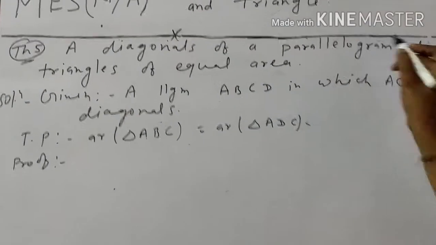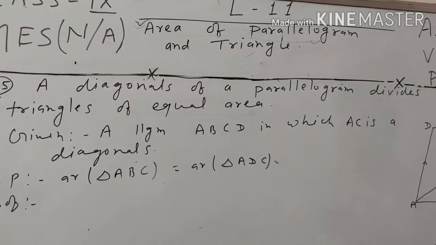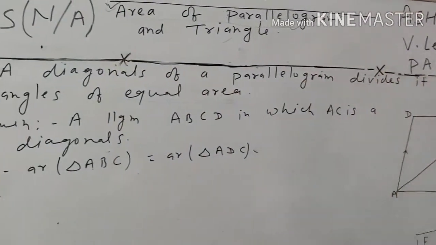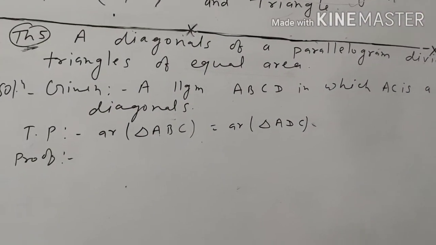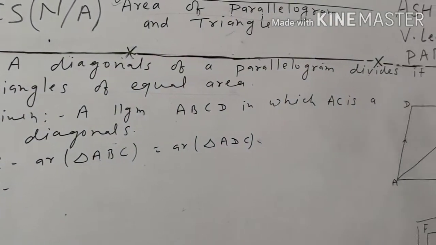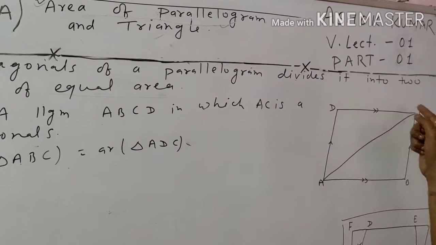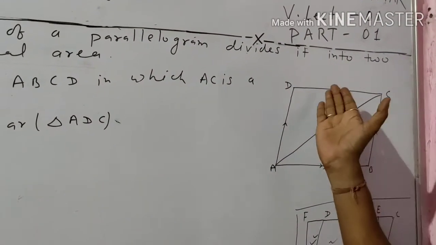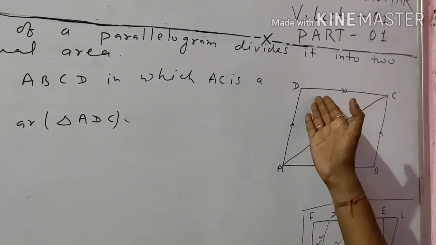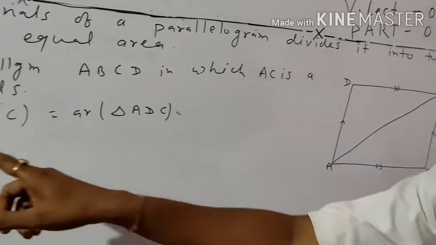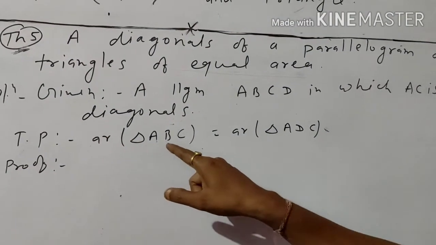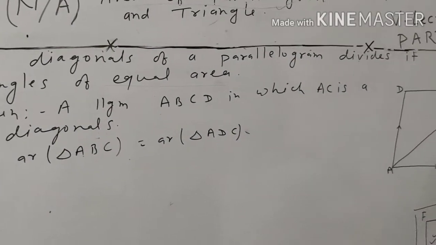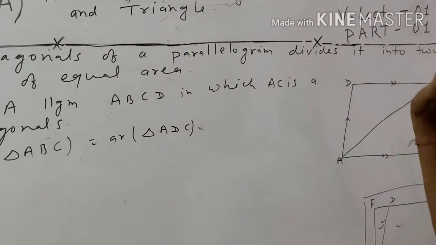A diagonal of a parallelogram divides it into two triangles of equal area. That means a diagonal of a parallelogram divides it into two equal areas. Suppose ABCD is the parallelogram and AC is the diagonal. This diagonal divides the parallelogram into two equal areas. To prove: area of triangle ABC is equal to area of triangle ADC.